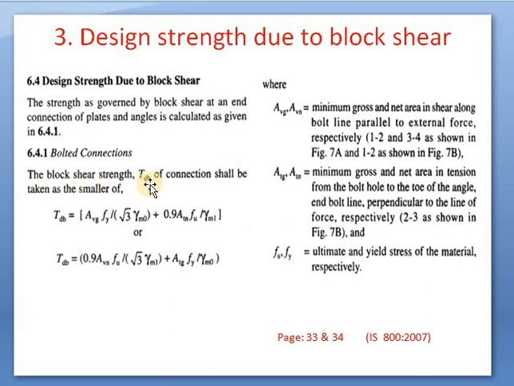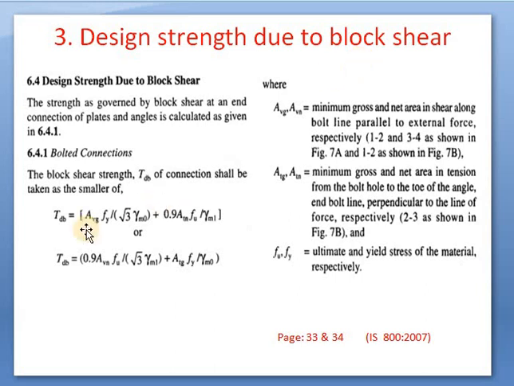The block shear strength, that is TDB of connection, shall be taken as the smaller of these two values. The lesser value will be taken. These are the two formulas. The lesser value will be taken as the block shear.